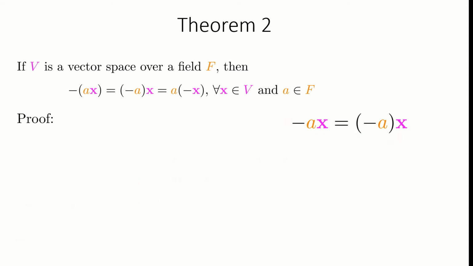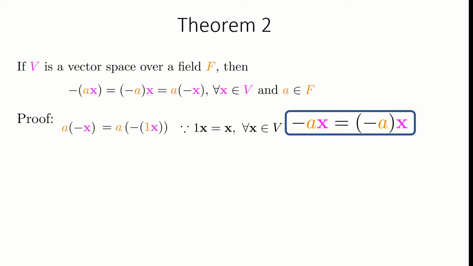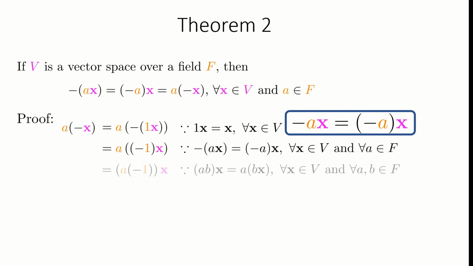Now let us prove the second part. We start with the vector minus x multiplied by a. We can write the vector x as 1 multiplied by x, where 1 is the multiplicative identity. And from the first part of the theorem, we can write the additive inverse of 1x as the multiplication of x and minus 1. Since the multiplication of two scalars with a vector is associative, we can change the order of multiplication.